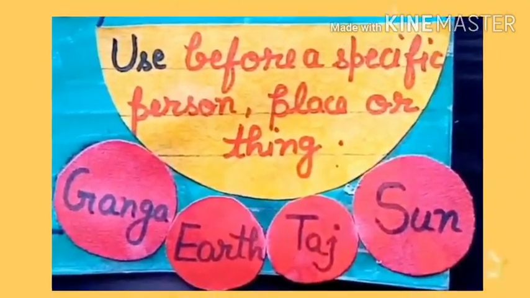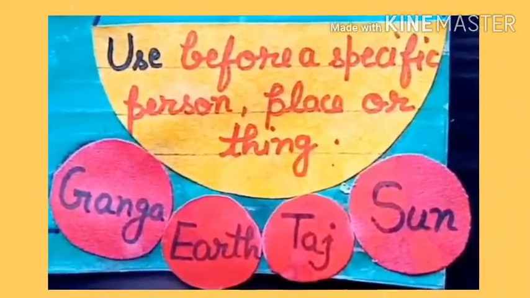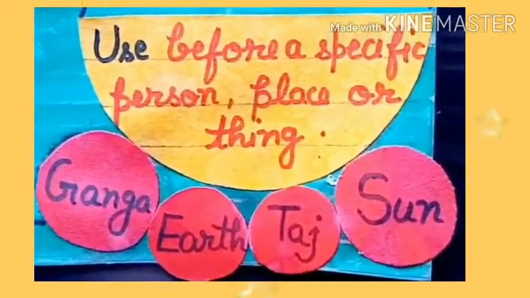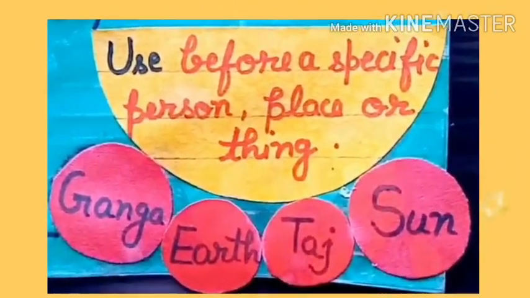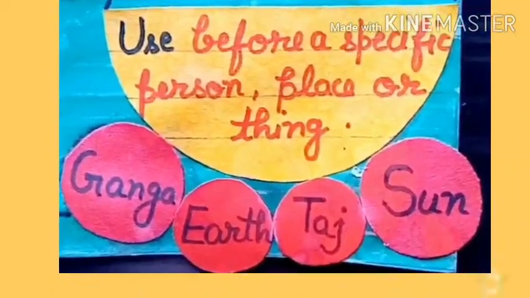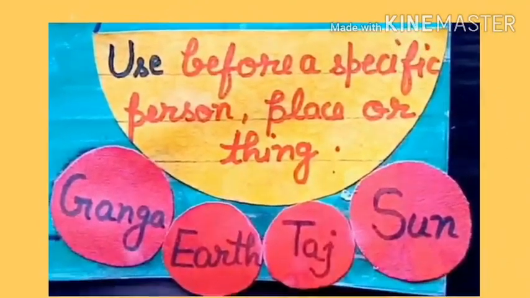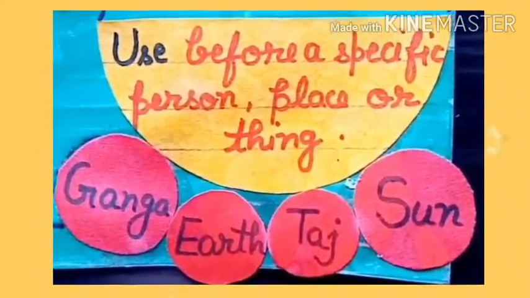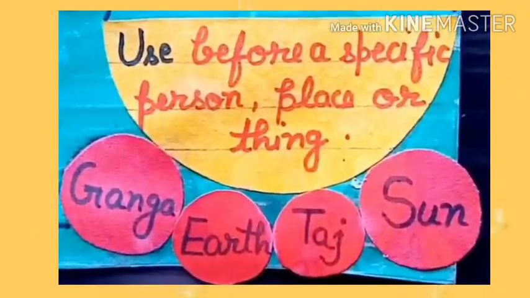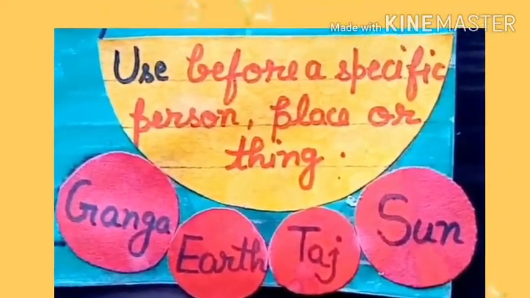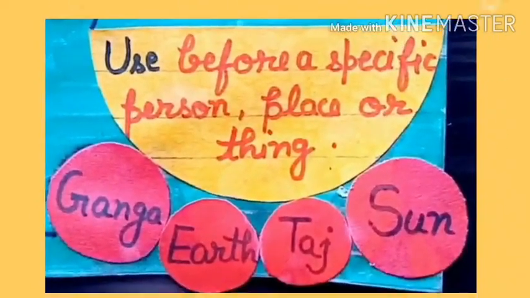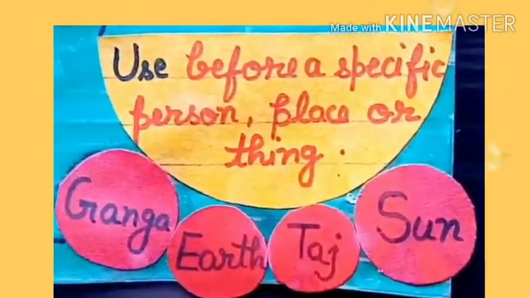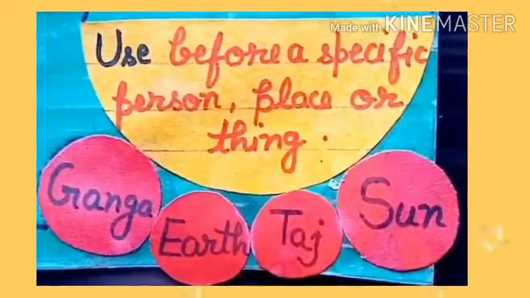Yes, so we will use the with sun. Like that, moon, we will use the with moon. Why? Because in the whole universe there is only one moon, not many moons, right? So the will be used with some special things. Why are they special? Because they exist in the universe in only one way.